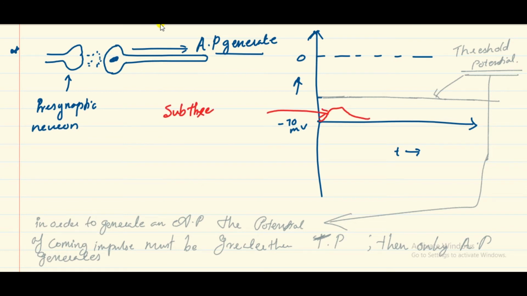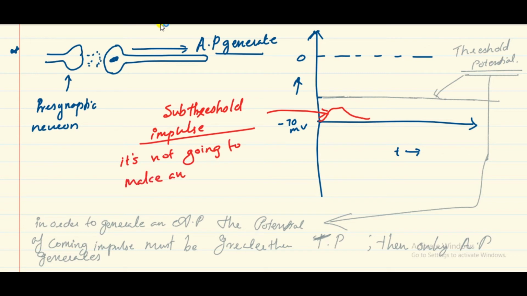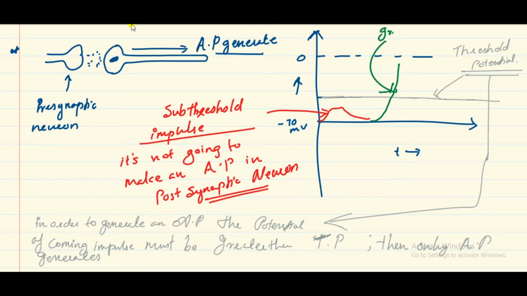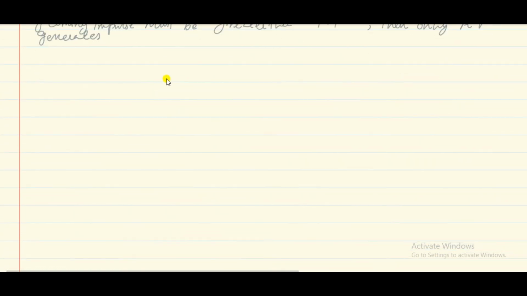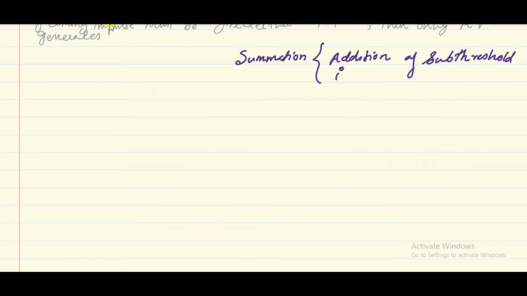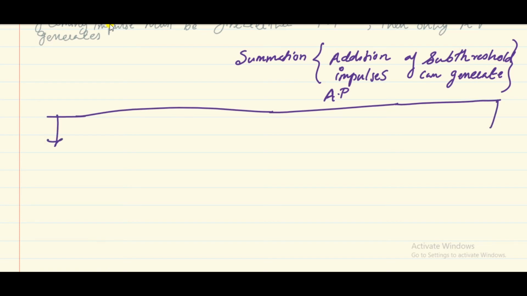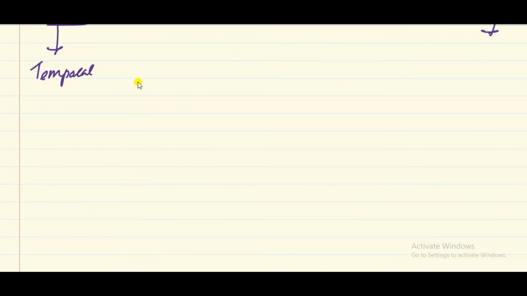Or we can say that if a subthreshold impulse is coming, it is not going to make an action potential in the postsynaptic neuron. The green one is greater than the threshold potential, so it is able to produce an action potential in the postsynaptic neuron. Summation means addition of subthreshold impulses can generate an action potential. There are two types of addition: temporal addition and spatial addition.